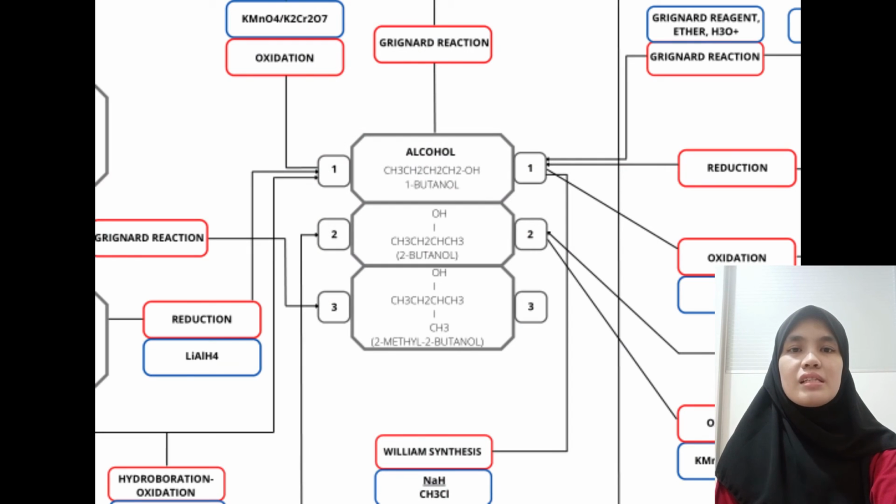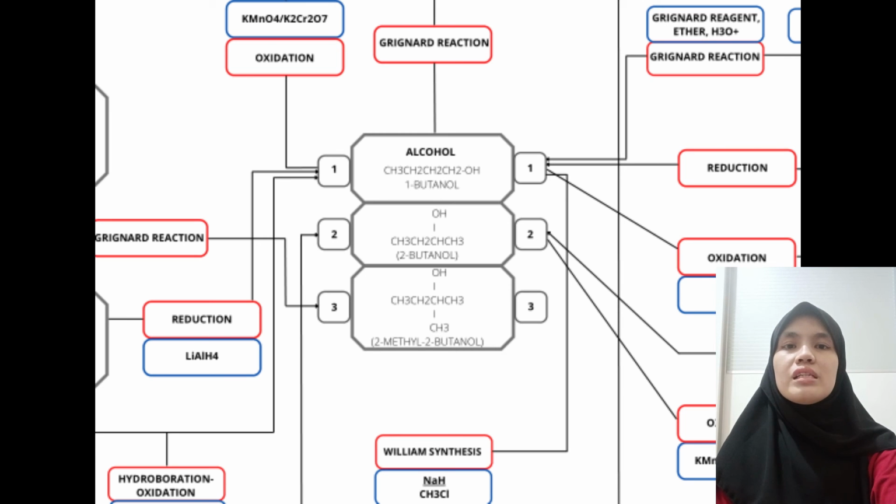For the synthesis of alcohol, alcohol can be synthesized by nucleophilic substitution of alkyl halide. Hydration of alkene also produces alcohol, through oxymercuration-demercuration and hydroboration-oxidation. Reaction of a Grignard reagent with formaldehyde will produce a primary alcohol. Addition of a Grignard reagent to an aldehyde will produce a secondary alcohol. Tertiary alcohol can be easily obtained by addition of Grignard reagent to a ketone with dilute acid.